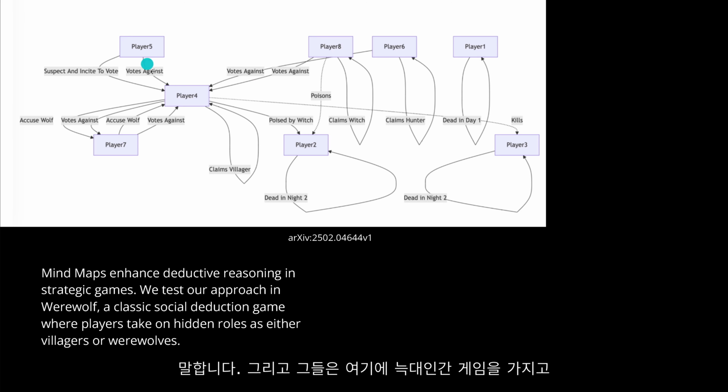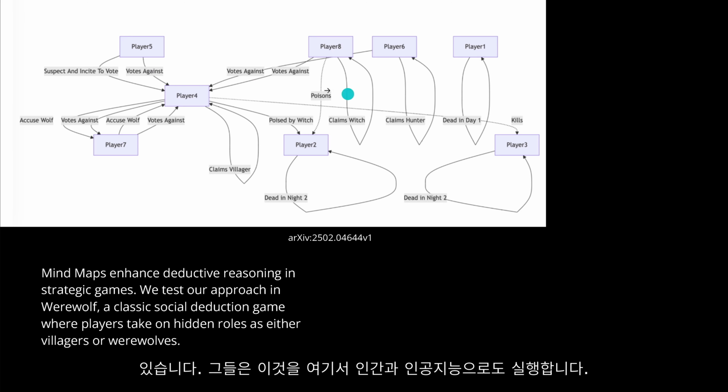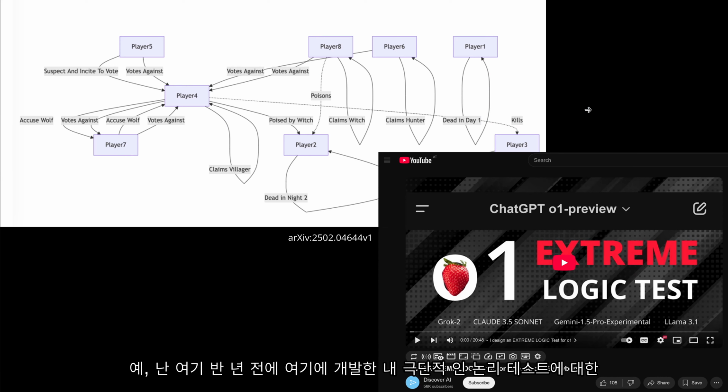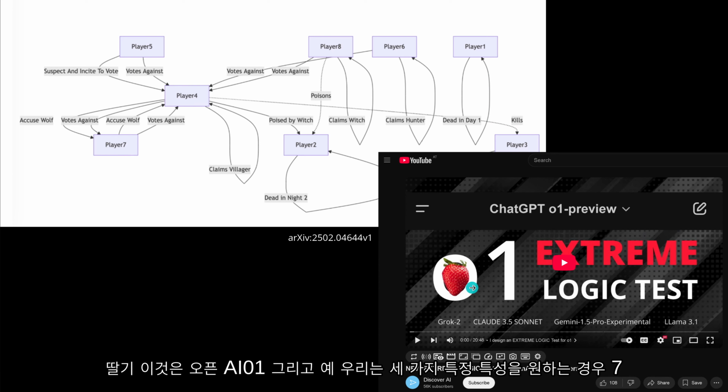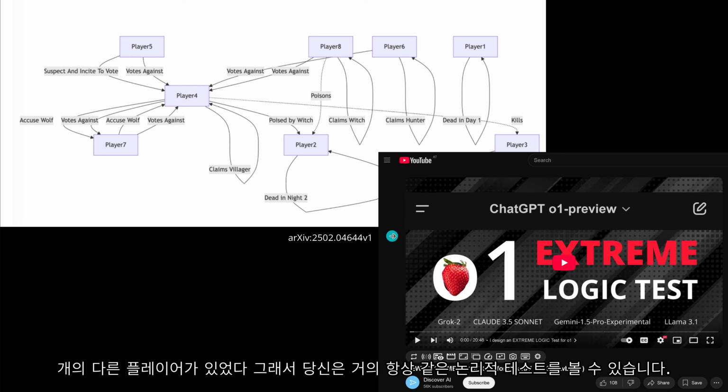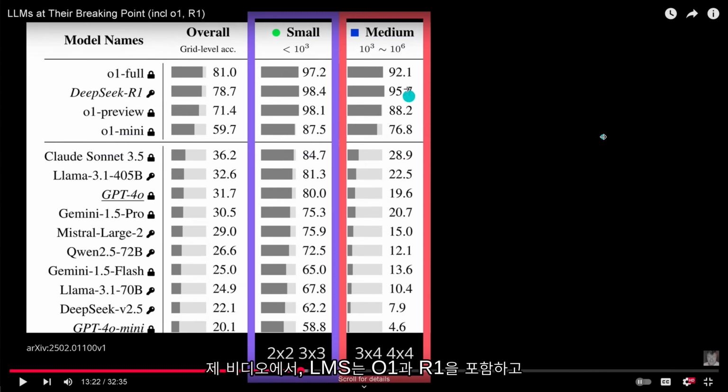And if you look at this player 5, 6, 7, 8, with certain characteristics, you immediately understand, yep, I have already half a year ago developed my extreme logic test for Strawberry. This was OpenAI o1, and yeah, we had 7 different players, if you want, with 3 specific characteristics. So you see, it is more or less always the same logical tests.